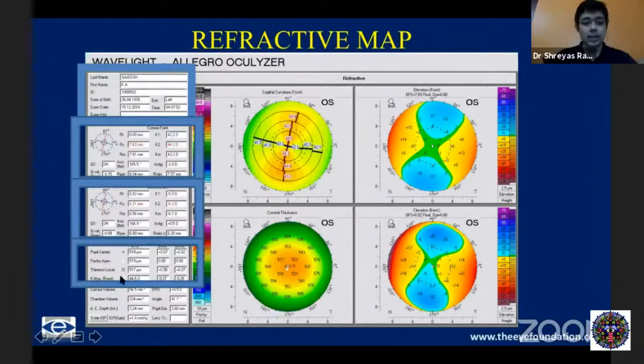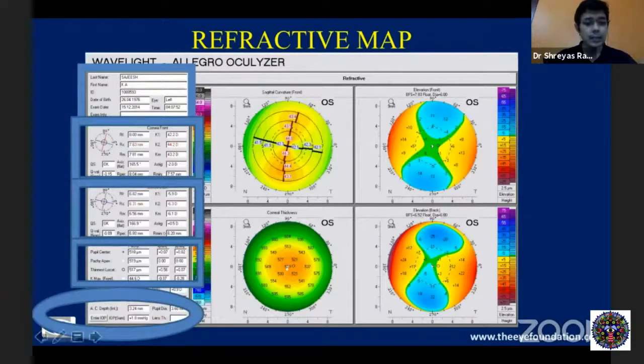And you also have the K max, which is again a very important criterion. Like I said earlier, when we're talking about steep corneas and flat corneas, when a K max is above 47 or 48, it is a very early indicator of suspicious corneas. And also, when we are planning for refractive surgery, K max is a very important number to keep in mind when you're choosing between microkeratome and femtosecond LASIK.